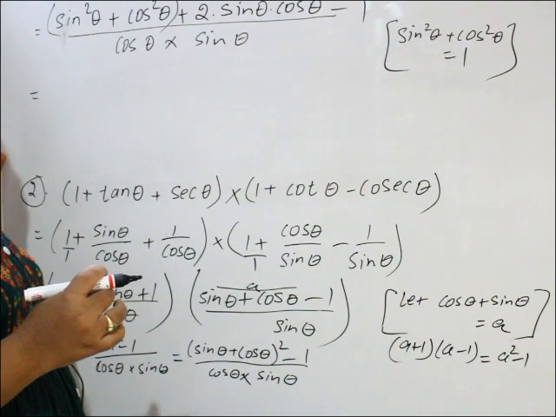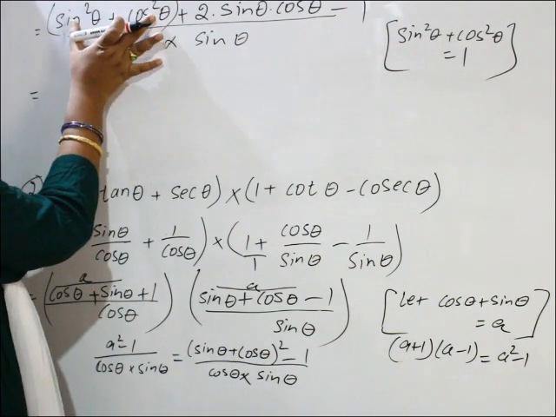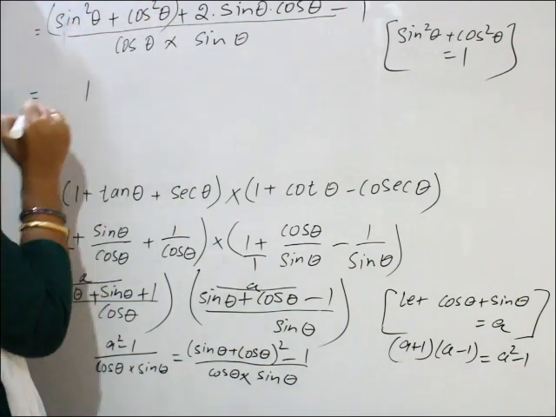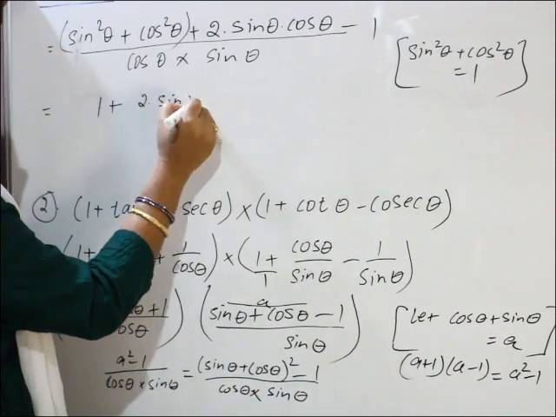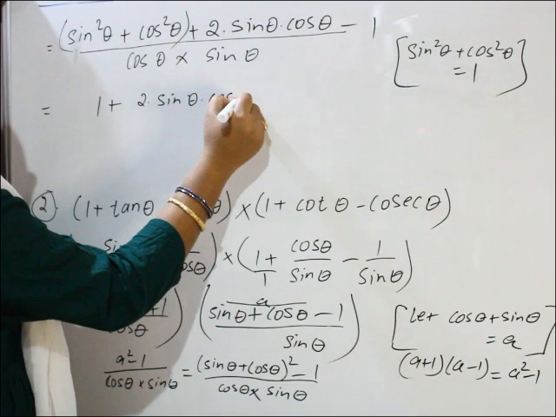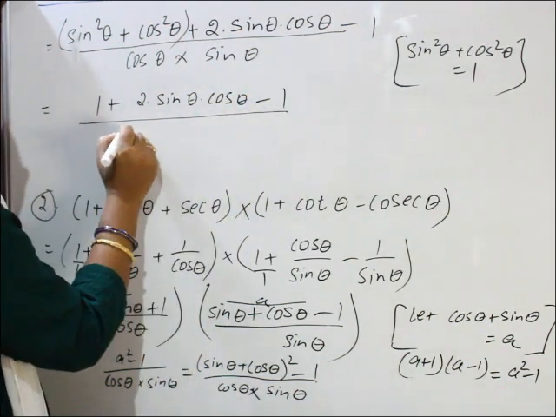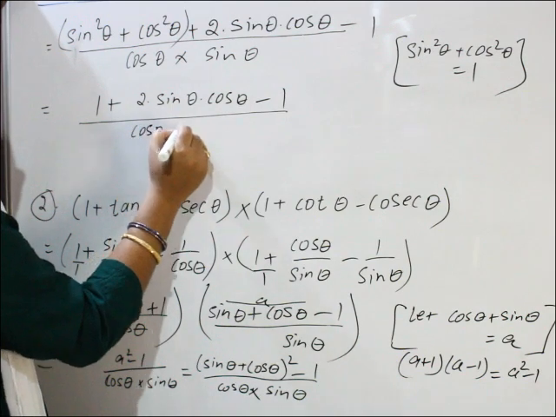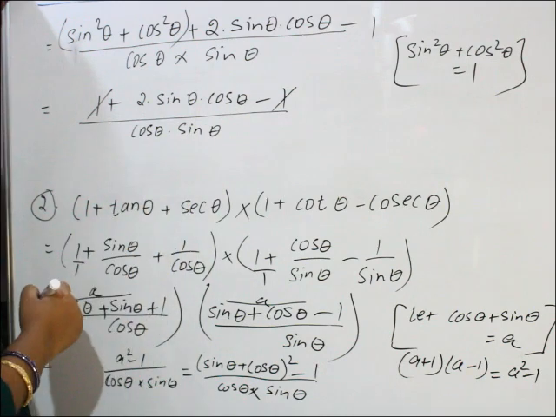Sin square theta plus cos square theta equal to 1. So in place of sin square theta plus cos square theta I can write 1 plus 2 into sin theta into cos theta minus 1 whole by cos theta into sin theta. Plus 1 minus 1 cancel.